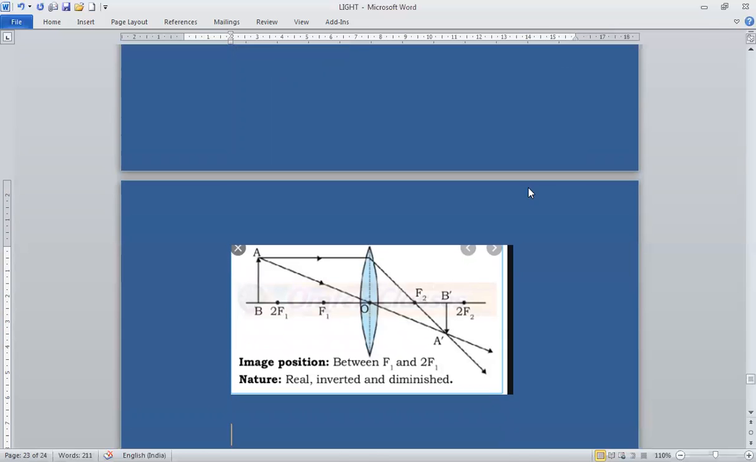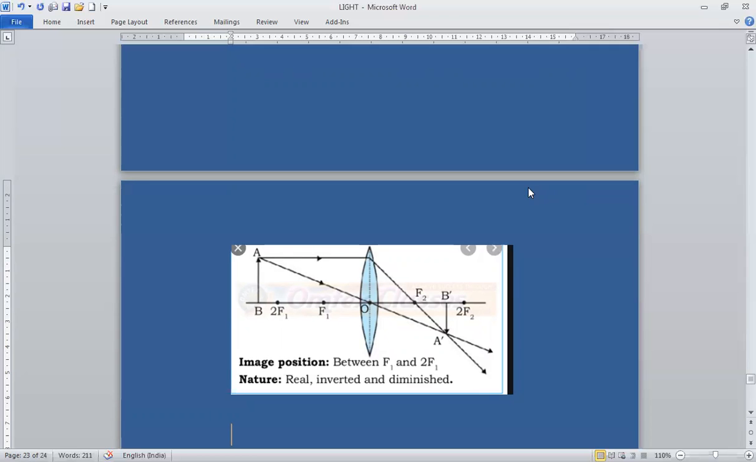So if we want to get an erect, smaller image, we will use a concave lens, and if we want to have different size images, we will use a convex lens. So this was all about image formation by lenses.